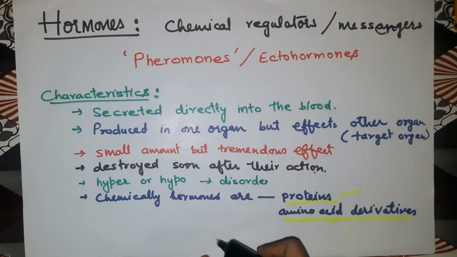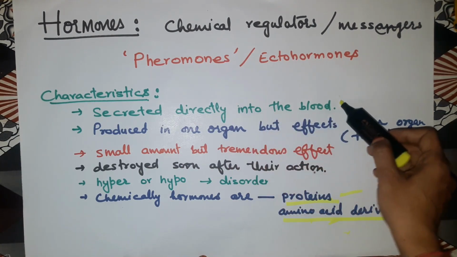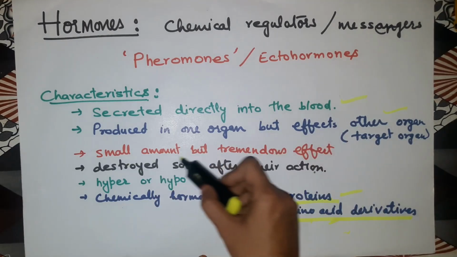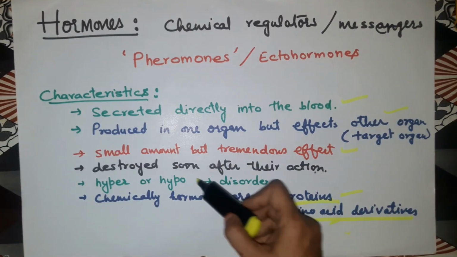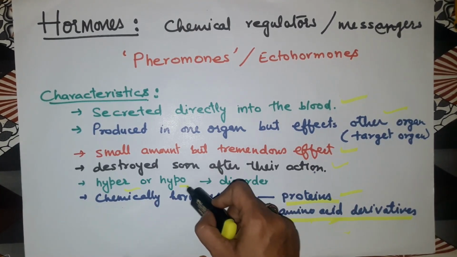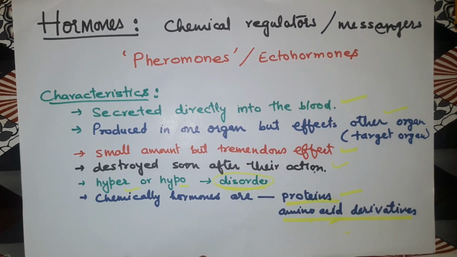So for conclusion, here are the characteristics: secreted directly into the blood, produced in one organ but affects other organs, small amount but gives a tremendous and permanent effect, and destroyed soon after their action is over. Hyper and hypo, that means more secretion and less secretion, both will cause disorder in the body. And the last one, chemically hormones are proteins and amino acid derivatives.